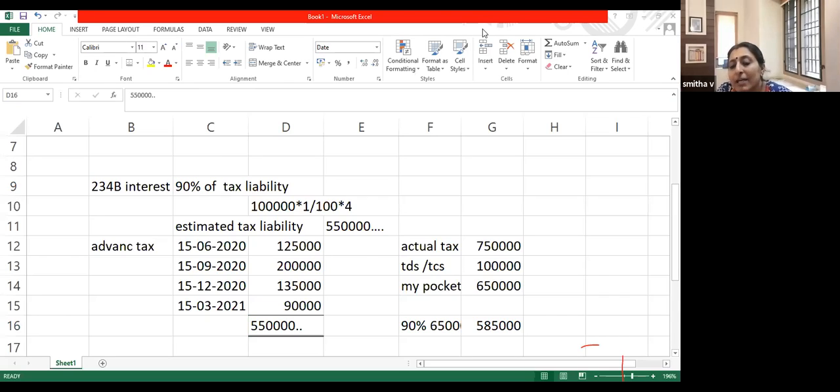Yes, assessed tax minus actually paid. Assessed tax means actual tax minus TDS. This is your assessed tax, which is the tax payable. That is the calculation, understood? What about others?